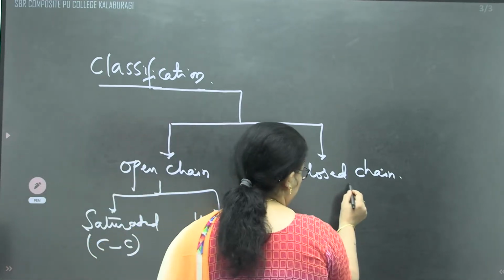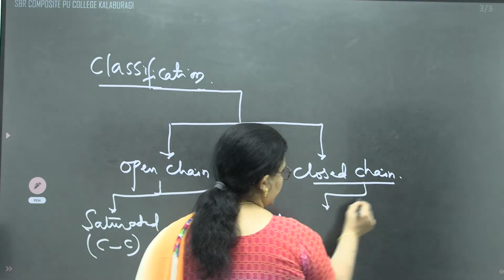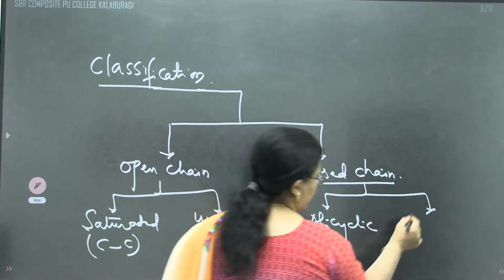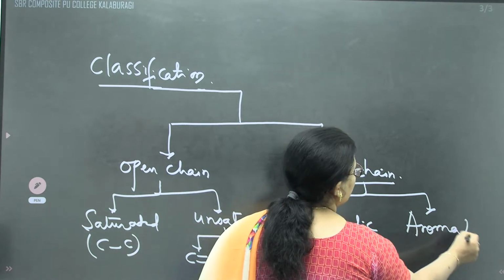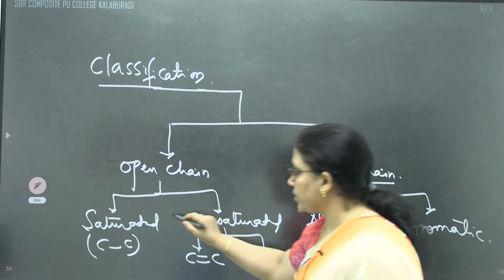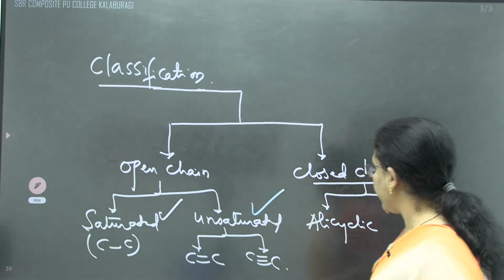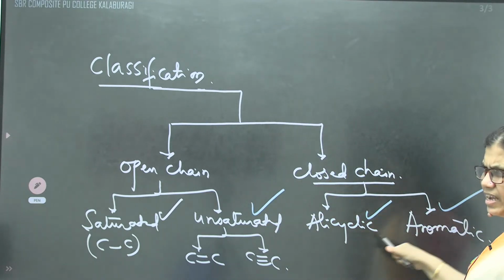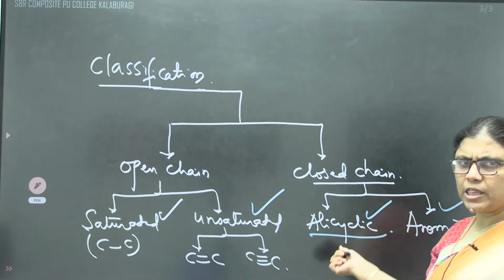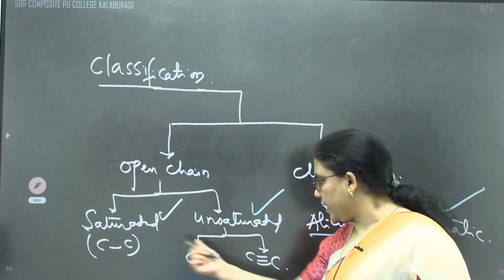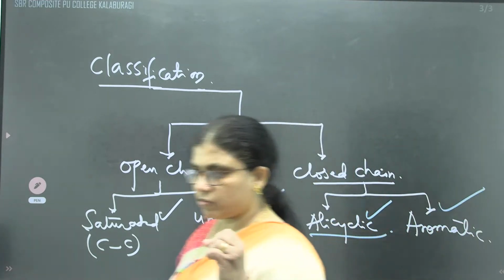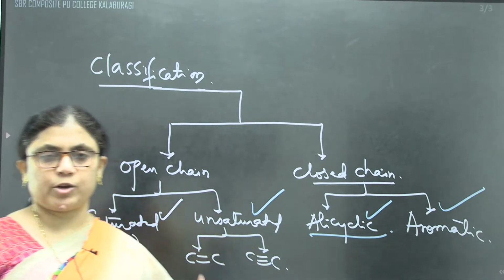In the closed chain, they may be alicyclic, or they may be aromatic. Our present topic, hydrocarbons, deals with saturated hydrocarbons, unsaturated hydrocarbons, alicyclic and aromatic. For alicyclic, we have a very little part related with some nomenclature. We don't have preparation in much detail, but we have alkane, alkene, alkyne, benzene and their derivatives. This is what is mentioned in the syllabus.